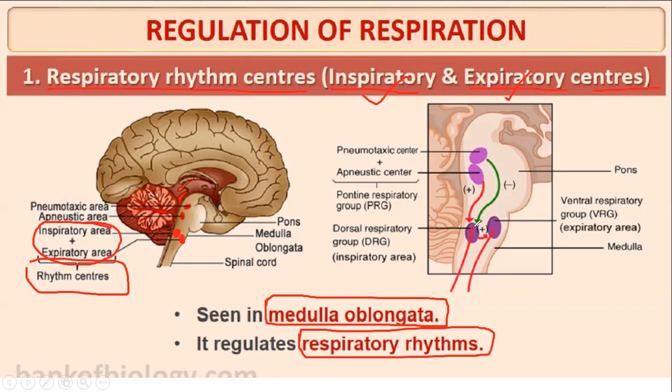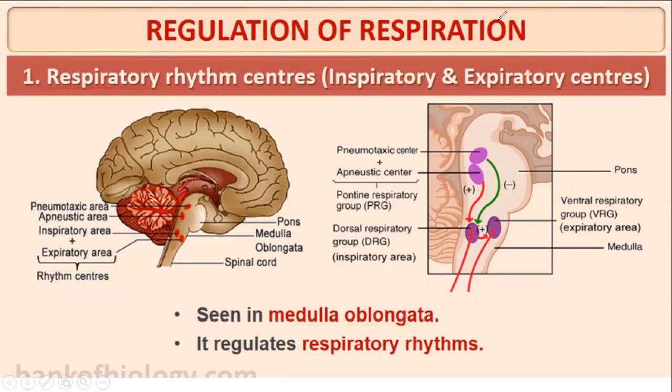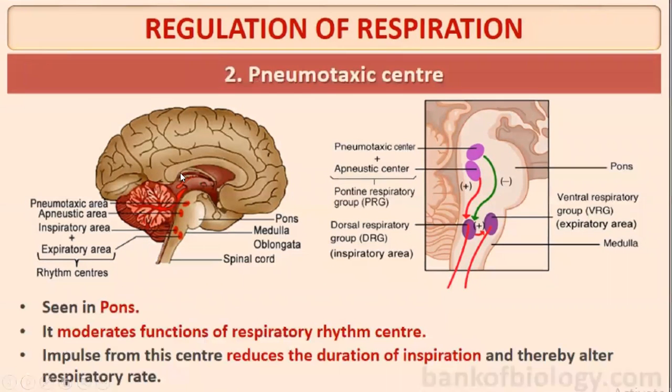Okay, look, this one is the inspiratory area and this one is the expiratory area. Next you have the pneumotaxic center. These inspiratory and expiratory centers are present in the medulla and they control the respiratory rhythm. Next you have the pneumotaxic center.